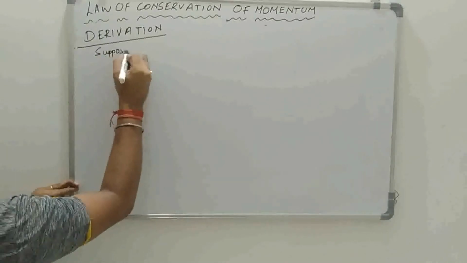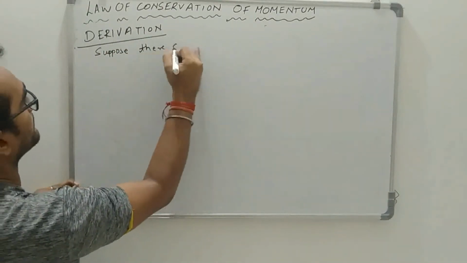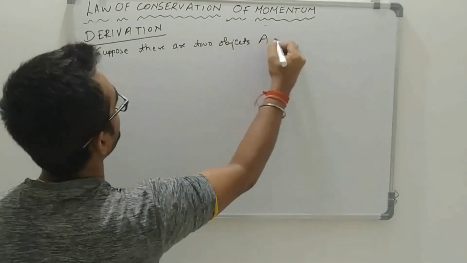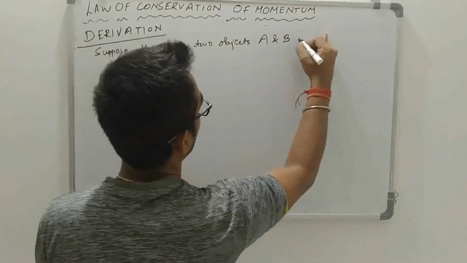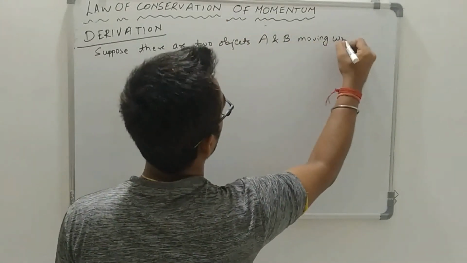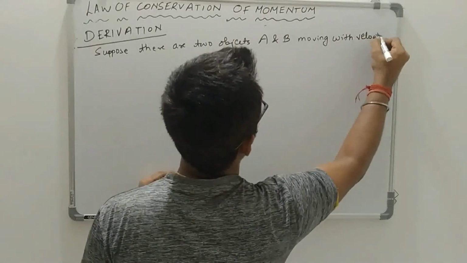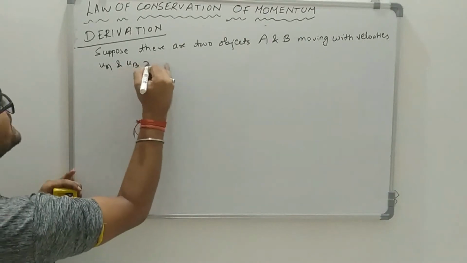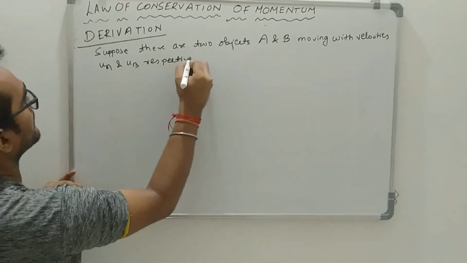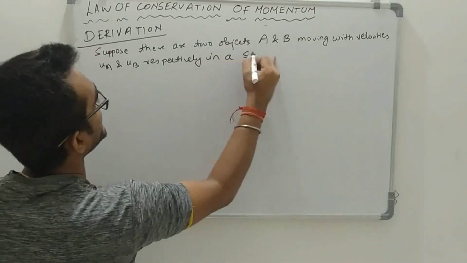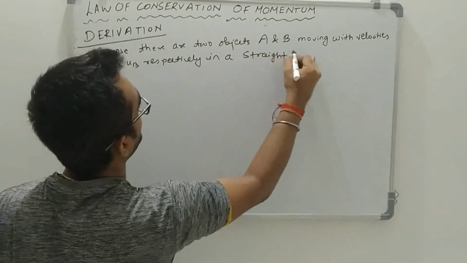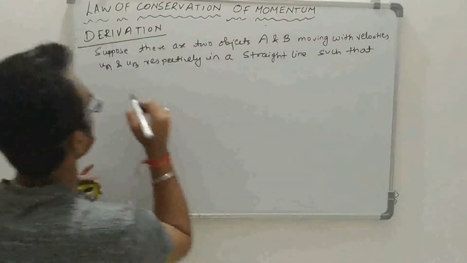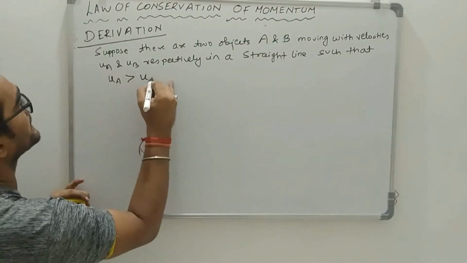Suppose there are two objects A and B moving with velocities UA and UB respectively in a straight line such that UA is greater than UB.